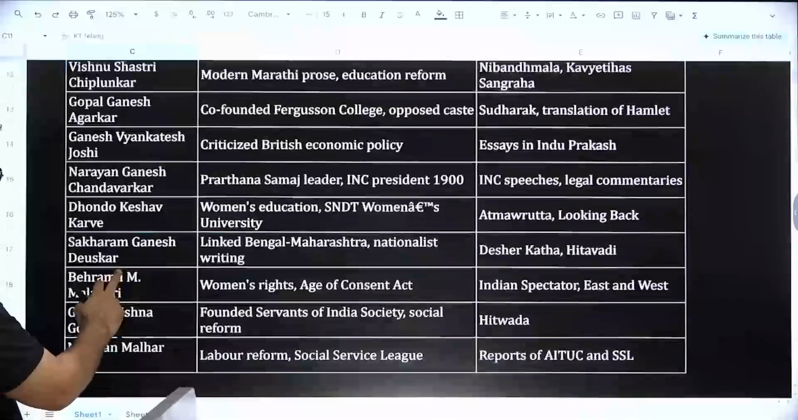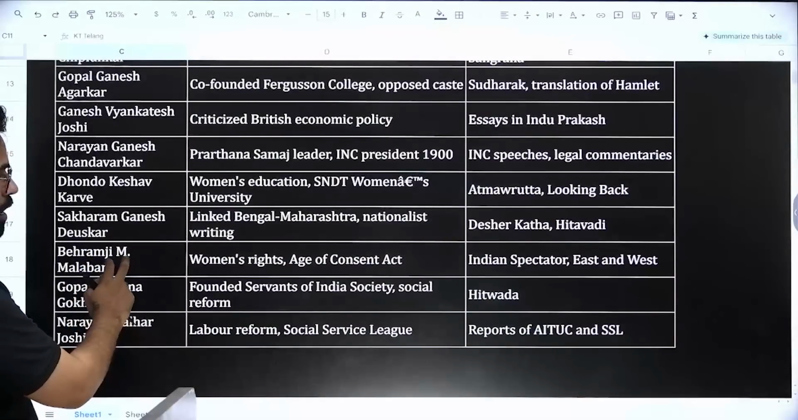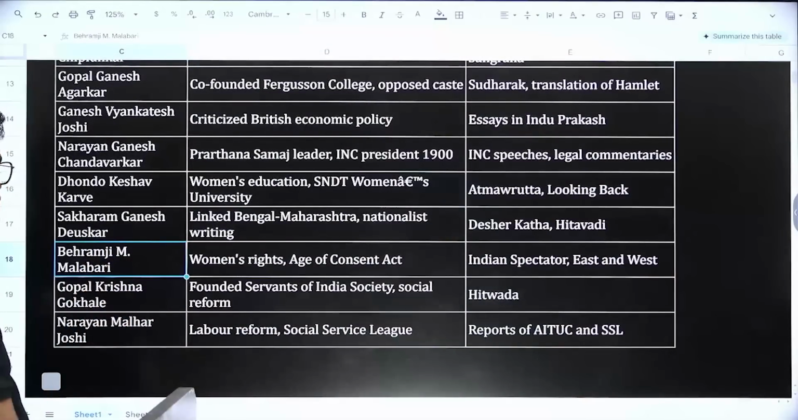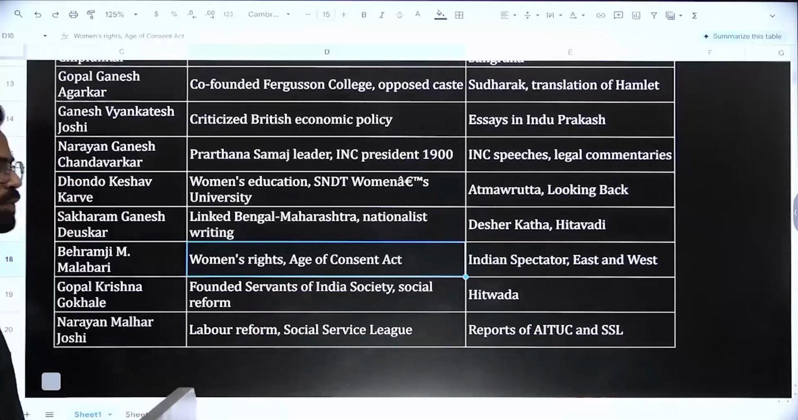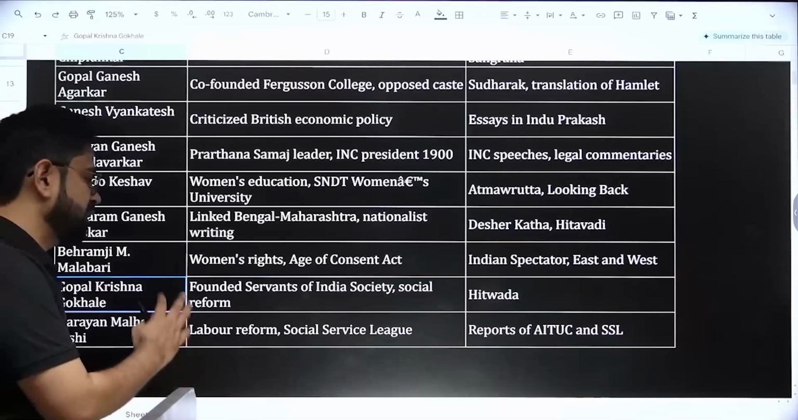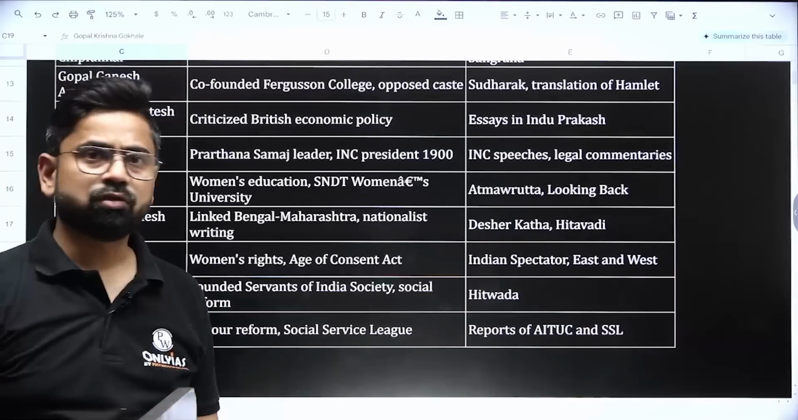Okay, rest I think, yeah. Okay, then Behramji Malabari. Behramji Malabari is associated with the Rukhmabai case and the Age of Consent Act. UPSC has already asked about this. Gopal Krishna Gokhale is associated with Hitavada. He is associated with the Servants of India Society. Okay, that's it.